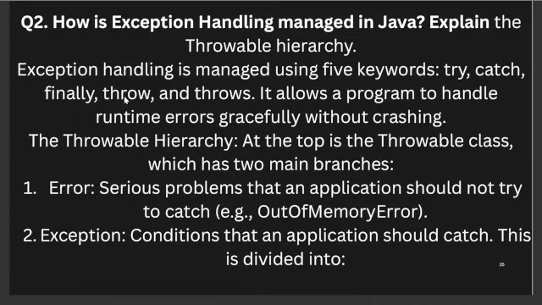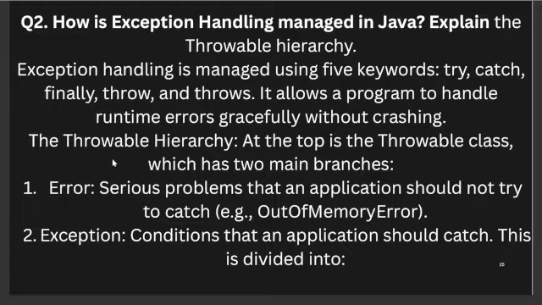The next question will be how is exception handling managed in Java, and explain the throwable hierarchy. Let's understand, exception handling is managed using 5 keywords in Java. We have try, catch, finally, throw, and throws. It allows a program to handle runtime errors gracefully without crashing.